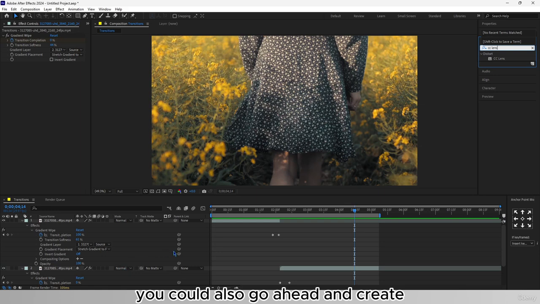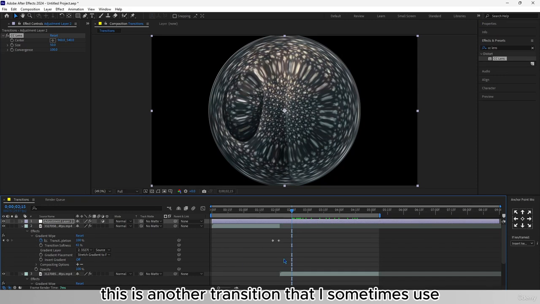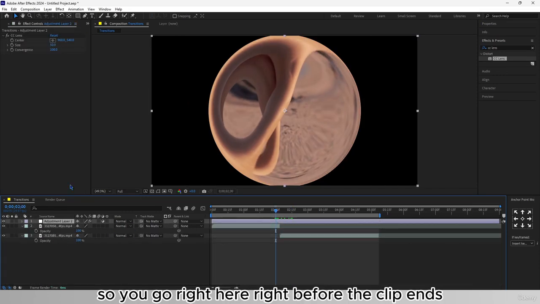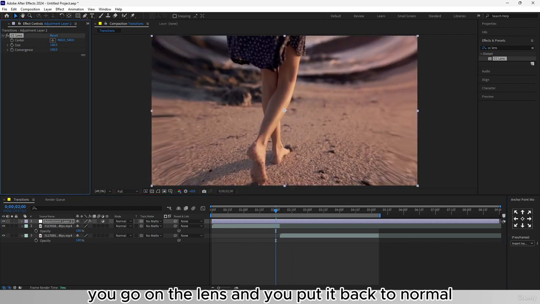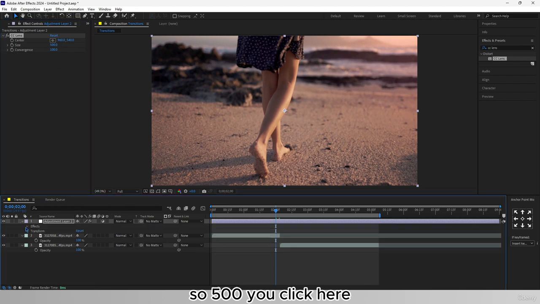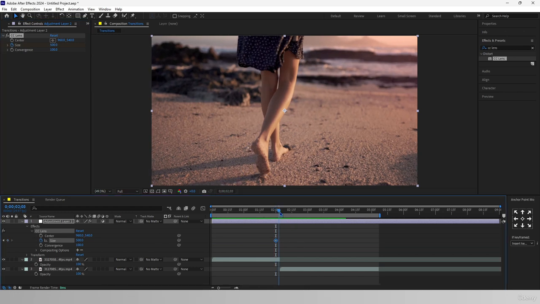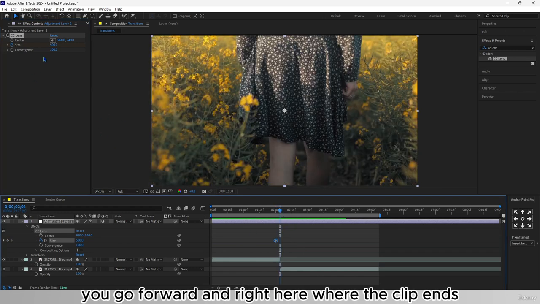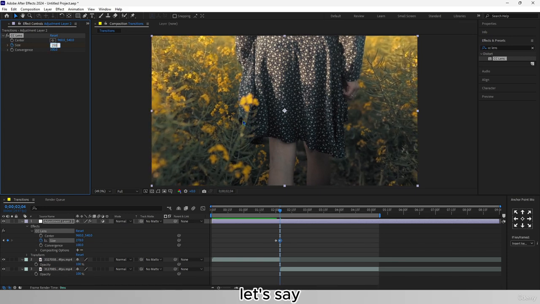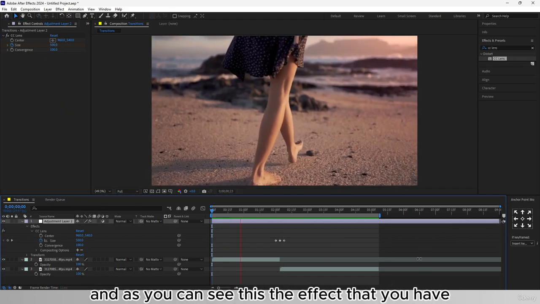You could also go ahead and create a new adjustment layer and drag on the CC lens. This is another transition that I sometimes use. So you go right here, right before the clip ends, you go on the lens and you put it back to normal. So 500. You click here, you click on effects, CC lens, and then you click a keyframe on size. You go forward, and right here where the clip ends, and you decrease this a bit to around 250, let's say. And then you go forward and you re-increase this to 500. And as you can see, this is the effect that you have.